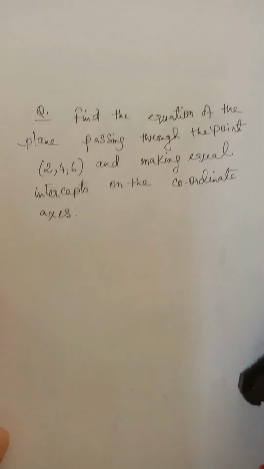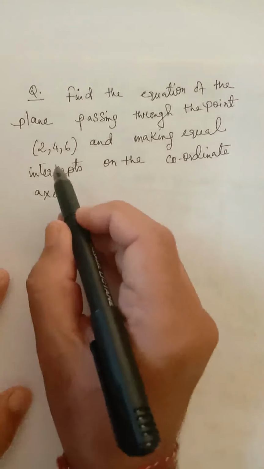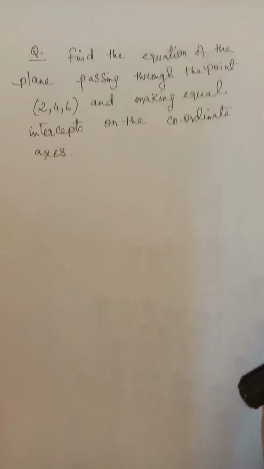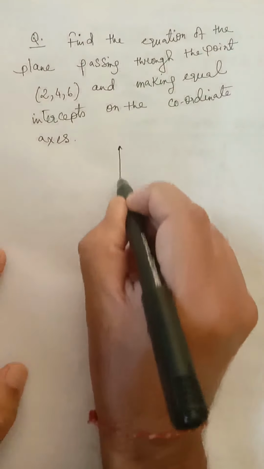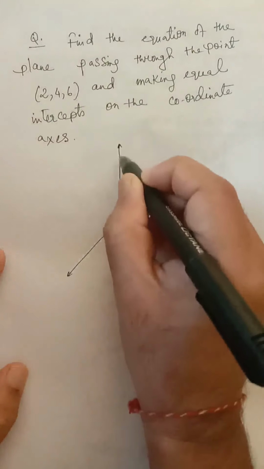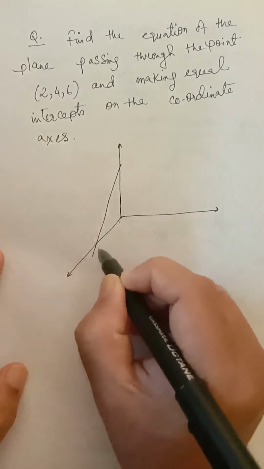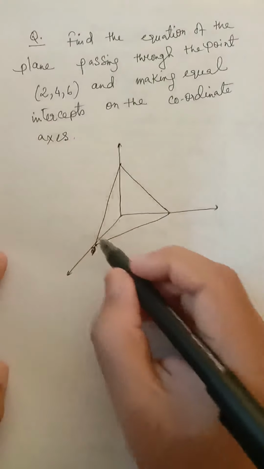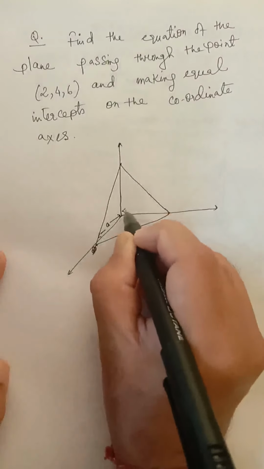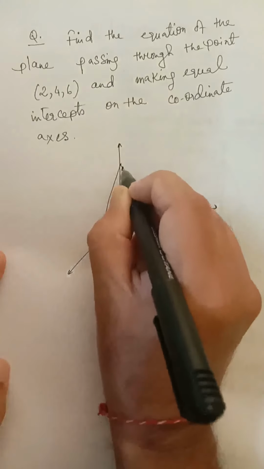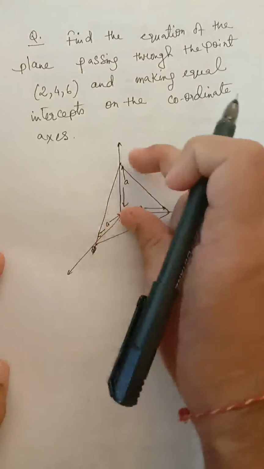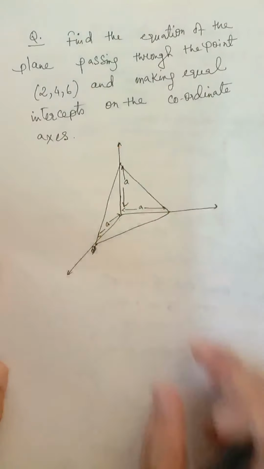Next question is, find the equation of the plane passing through the point (2, 4, 6) and making equal intercepts on the coordinate axes. So a plane cuts off equal intercepts, that is a from the x axis, a from the y axis and a from the z axis.